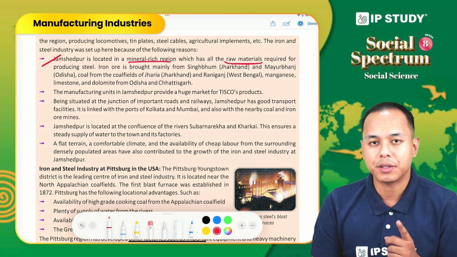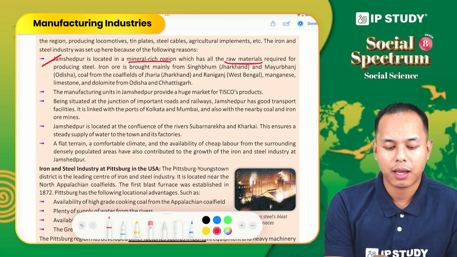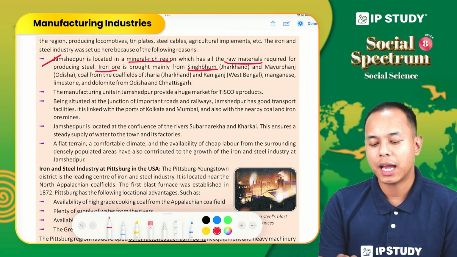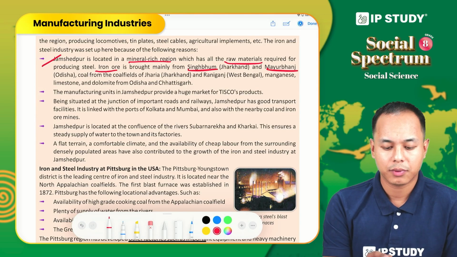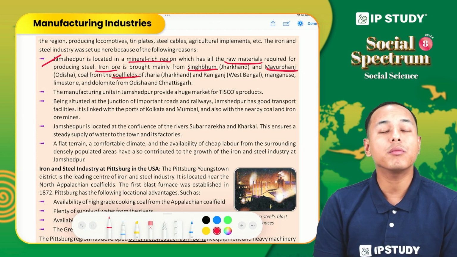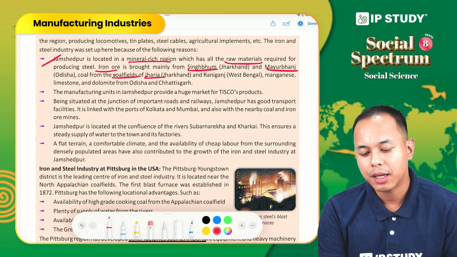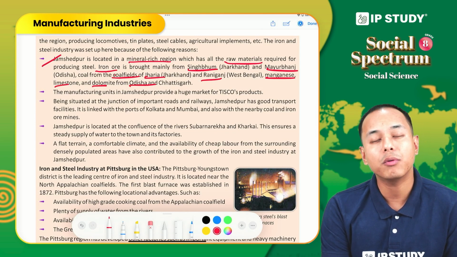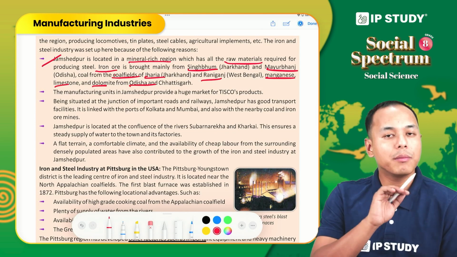Iron ore, TISCO gets from Singhbhum and Mayurbhanj. Coal we get from the coalfields of Jharia and Raniganj. Manganese, limestone and dolomite come from Odisha and Chhattisgarh. So, availability of raw materials.